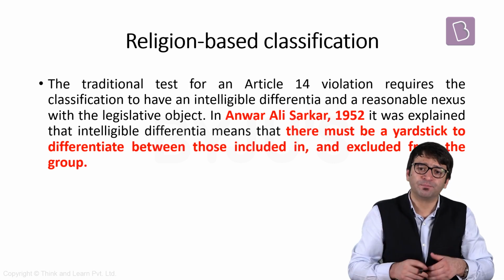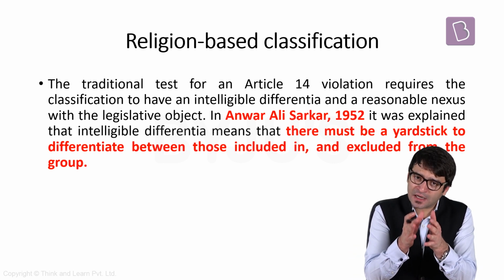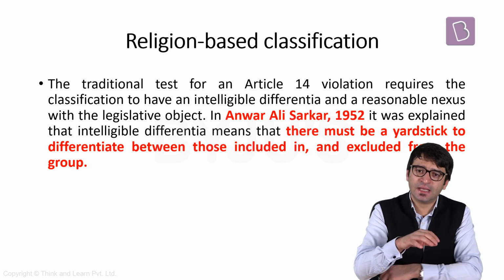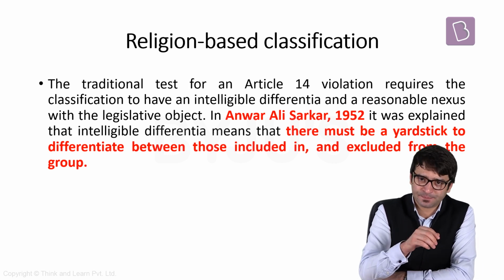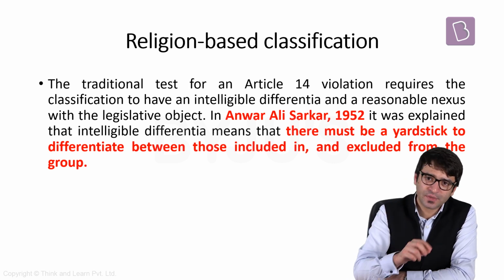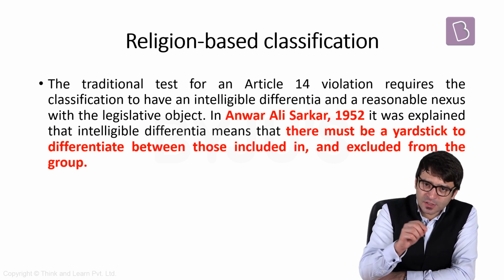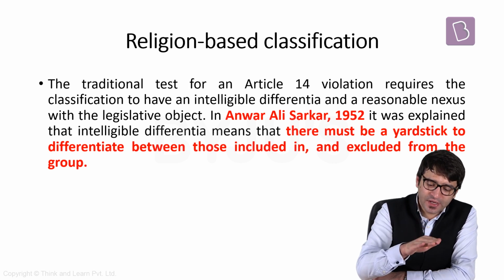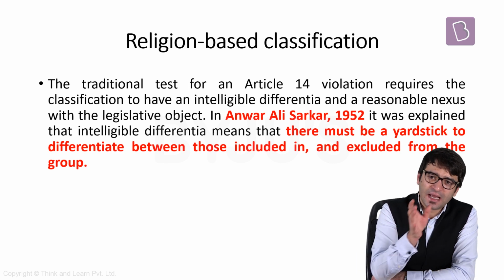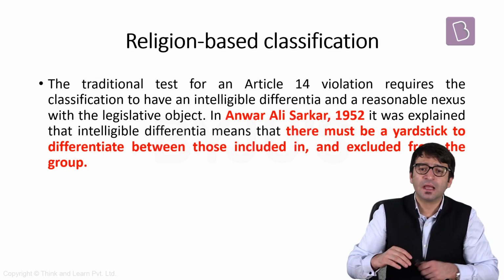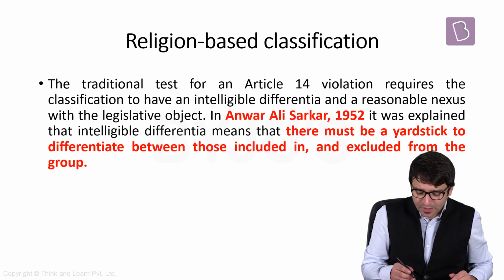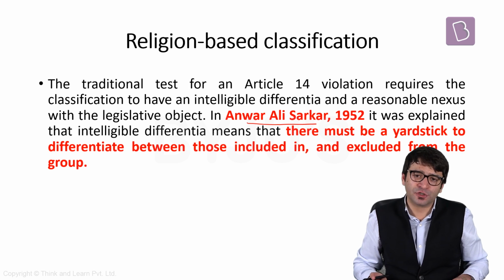That's argument number one. Argument number two, Article 14 is getting violated. How is Article 14 getting violated? I told you about the three tests. Test number one, statement of objects and reasons of this bill. Test number two, intelligible differentia. Test number three, rational nexus between the intelligible differentia and the reasons and the objects of the bill. Now, how is Article 14 getting violated? For that, let's go back to Anwar Ali Sarkar, 1952.